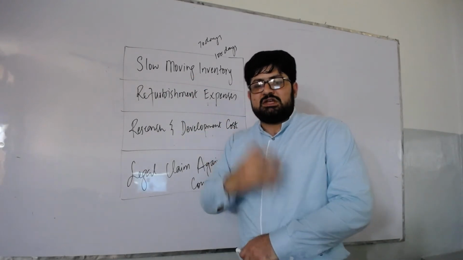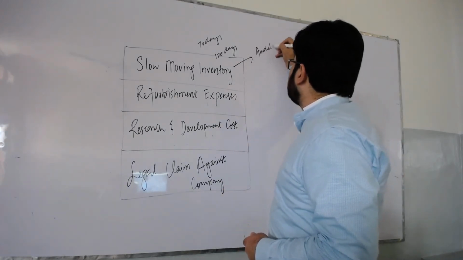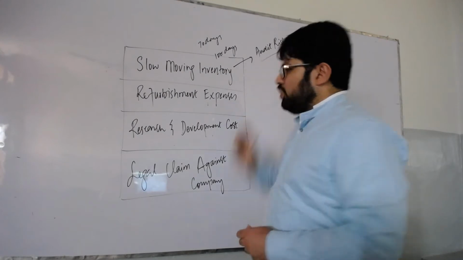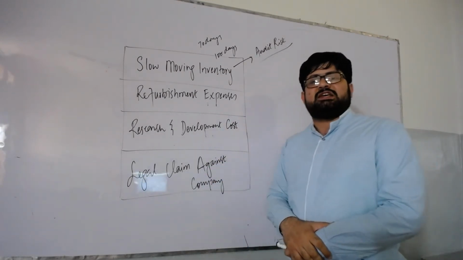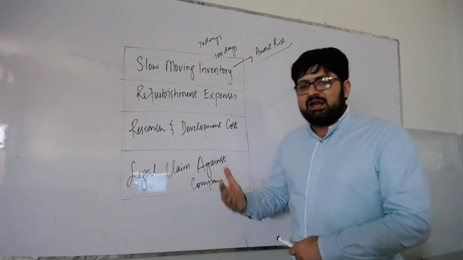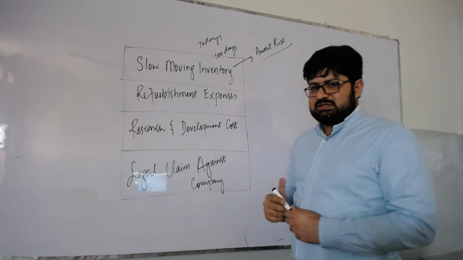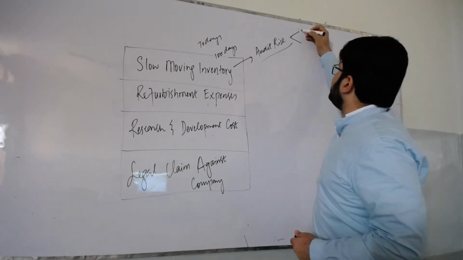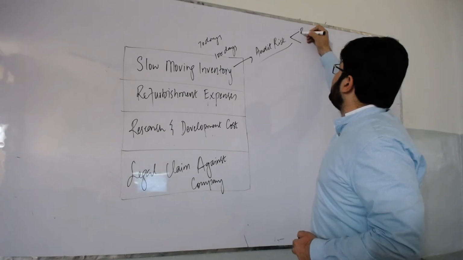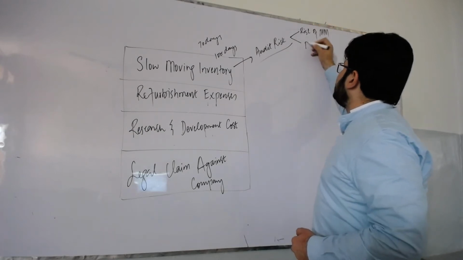Now, students, first issue is how come it is an audit risk? If you are calling it an audit risk, then you must give it justification as well. You have to tell how it is an audit risk. So, students, we discussed earlier that audit risk has two components: risk of material misstatement and detection risk.